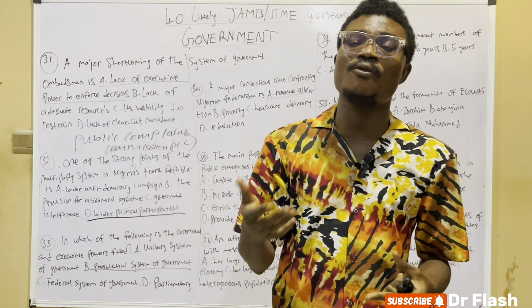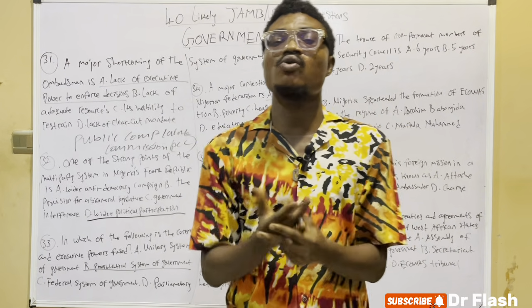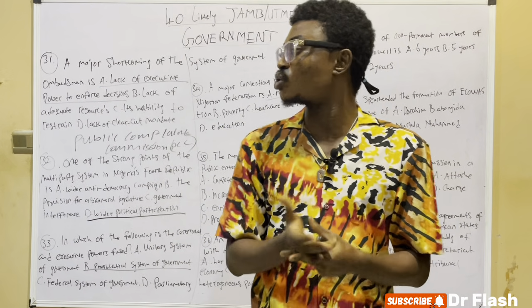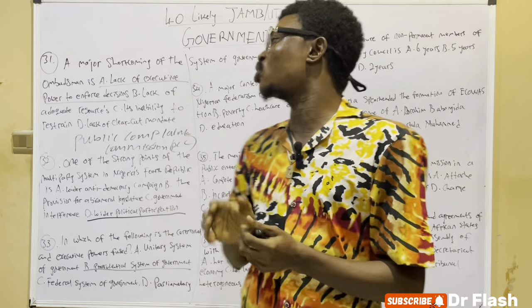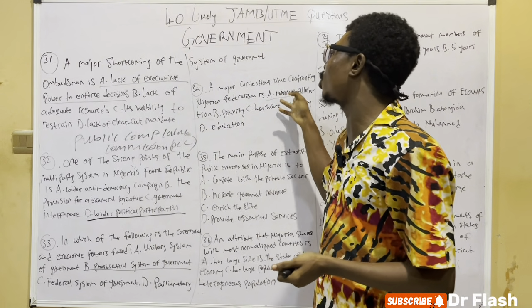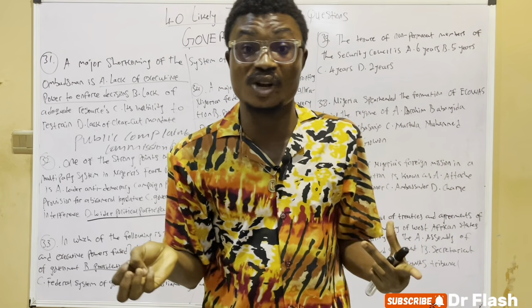So one of the issues confronting Nigerian federalism is revenue allocation. We also have minority issues and issues of secession, and the inter-ethnic rivalries. So you should take note that revenue allocation is a major contentious issue confronting Nigerian federalism.